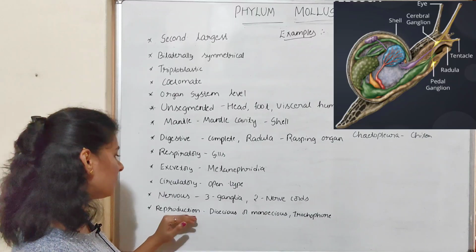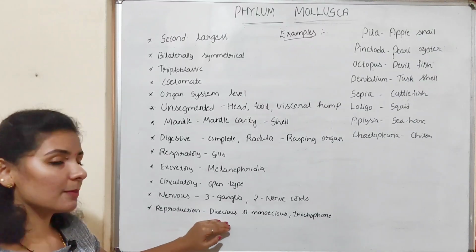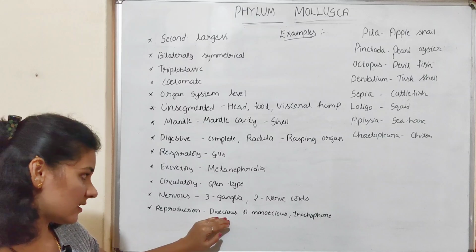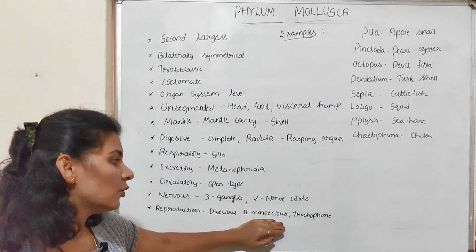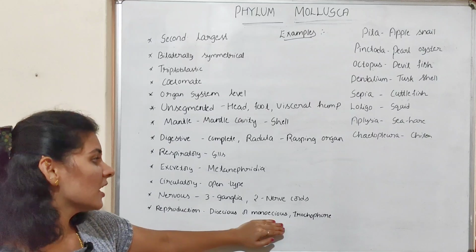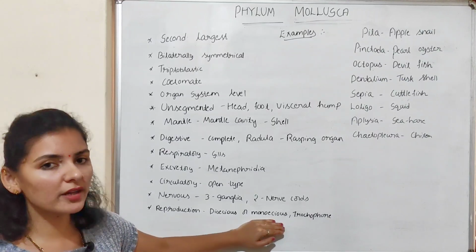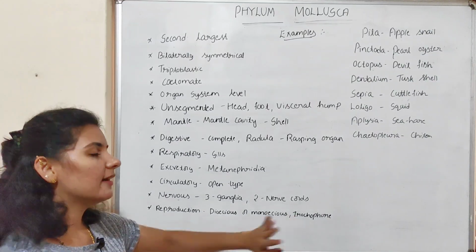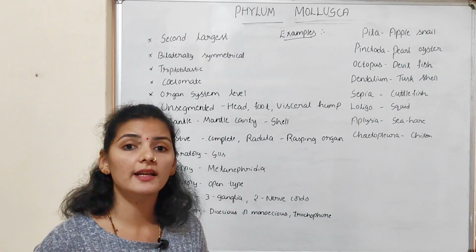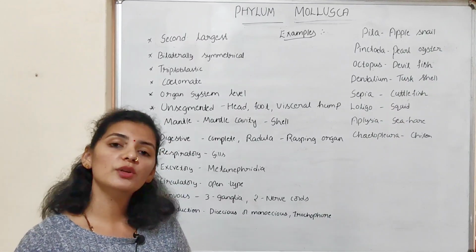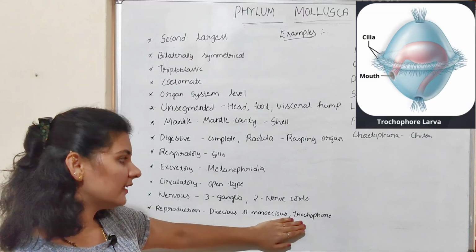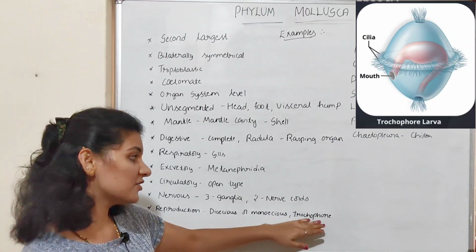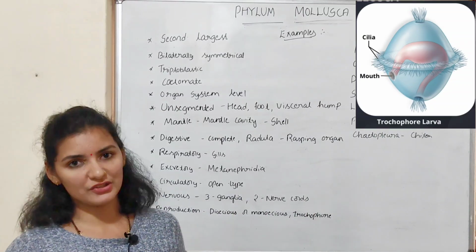If we talk about the reproductive system, sexes are separate in some species, that is, they are dioecious. Sexes are united in some species, that is, they are monoecious or hermaphrodite. Fertilization is internal or external, depending on the species, and development is direct or indirect, depending on the species. Only sexual reproduction takes place in mollusks. Indirect development includes a larva called a trochophore larva or a veliger larva.